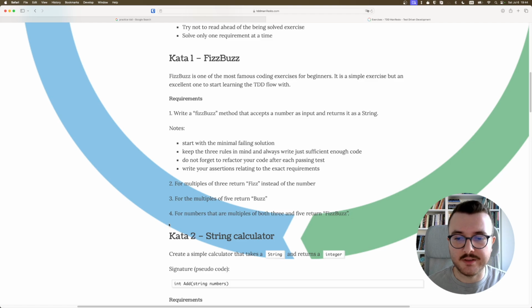If it's none of these things, we don't have a requirement. But if it's a multiple of 3, return Fizz. So to return Fizz, it should be a multiple of 3. But right now we are returning Fizz for numbers that are not multiples of 3.